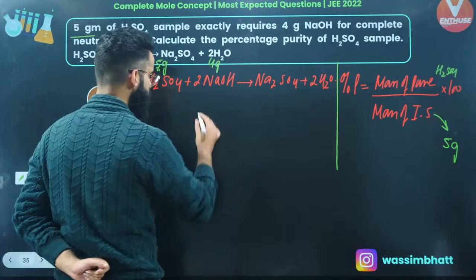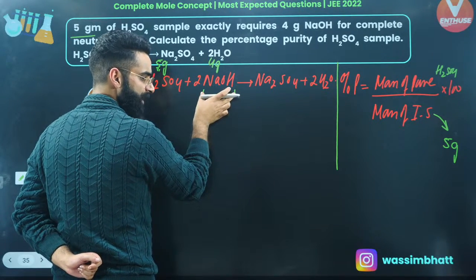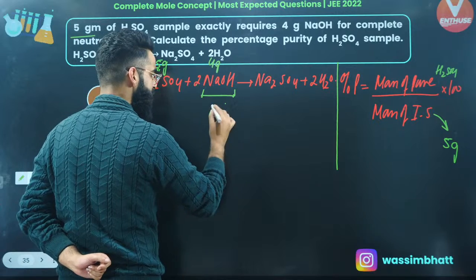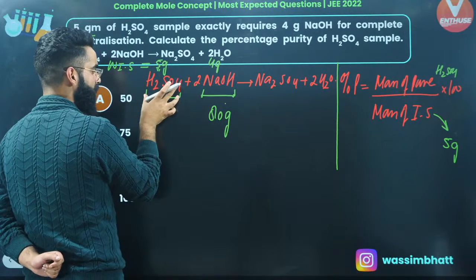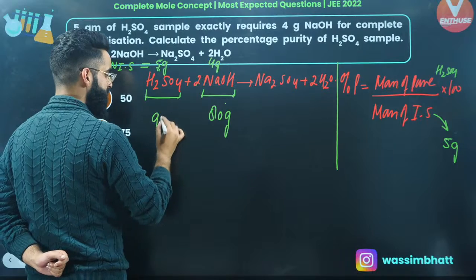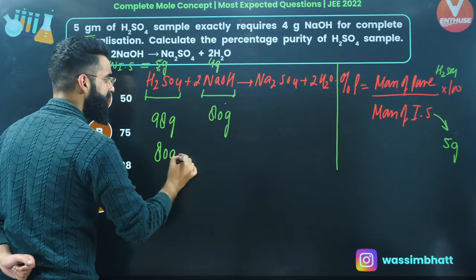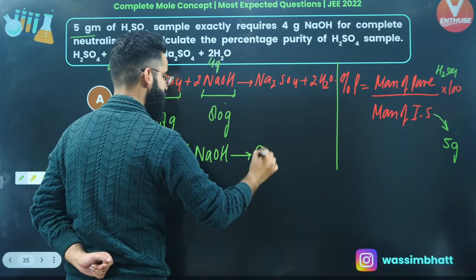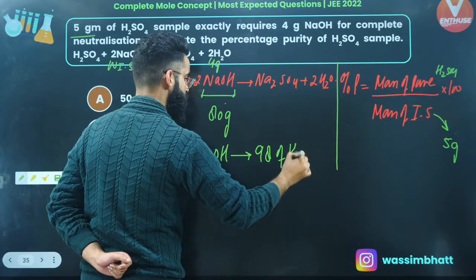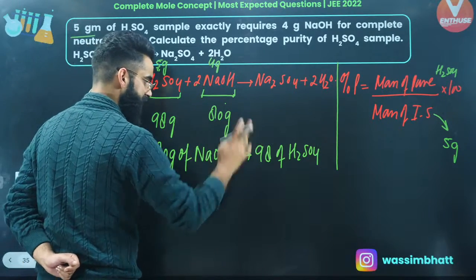See, molar mass of NaOH is 40 grams. 40 grams is the mass of 1 mole of NaOH, but I have 2 moles, so 80 grams, right? Molar mass of H2SO4 is 98 grams, that means 98 grams is the mass of 1 mole of H2SO4. As simple as that. Can I say 80 grams of NaOH requires 98 grams of H2SO4 as per the question? Yes. 80 grams requires 98 grams, right?